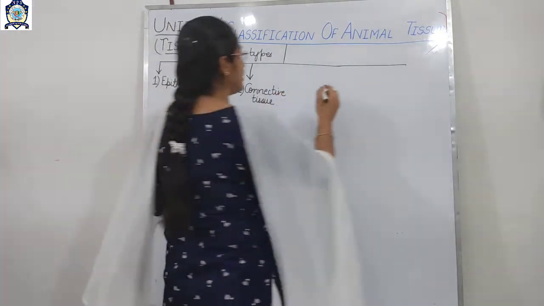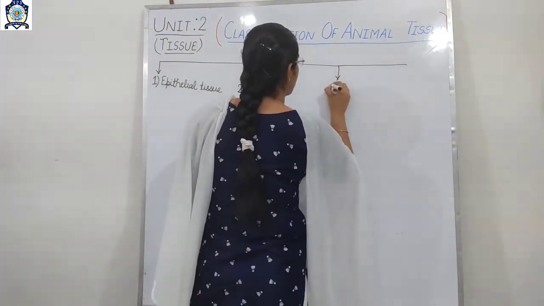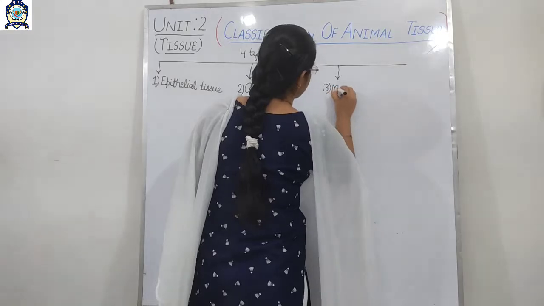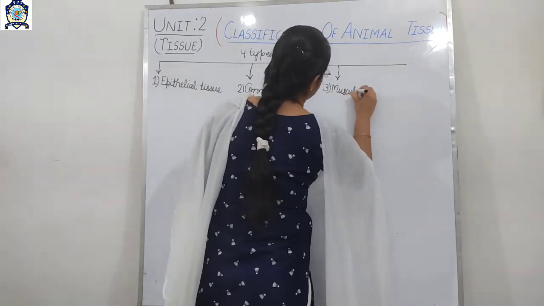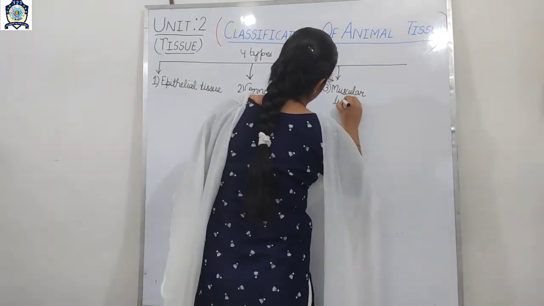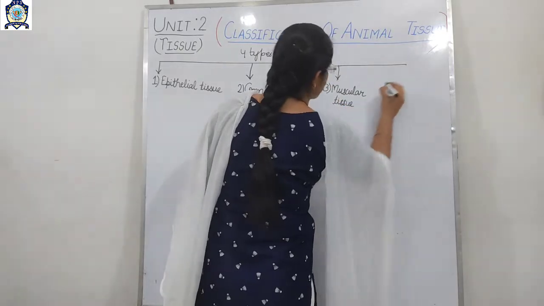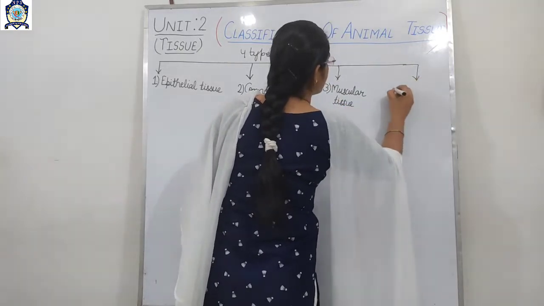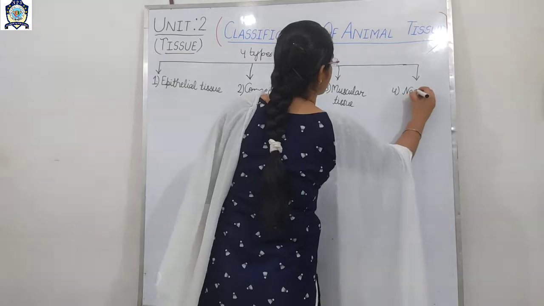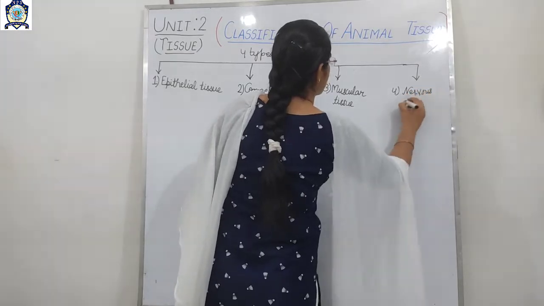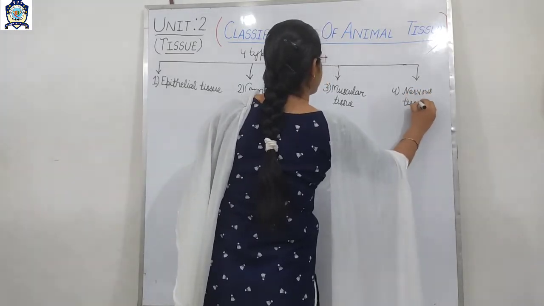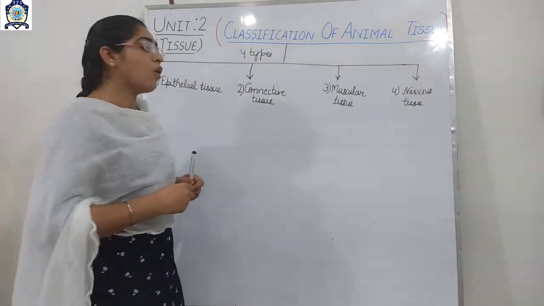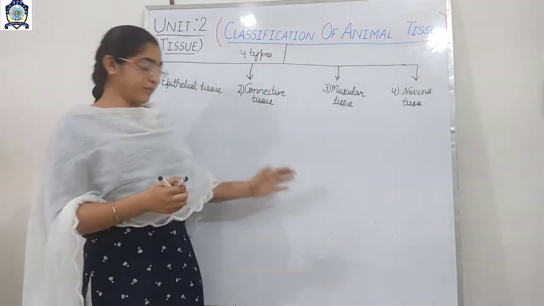And the third one is the muscular tissue. And the fourth one is the nervous tissue. So this is the basic classification of the animal tissue.